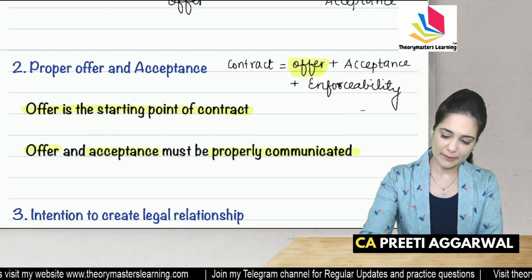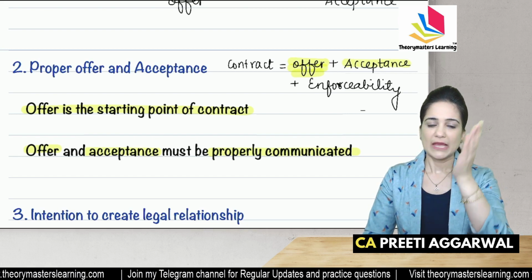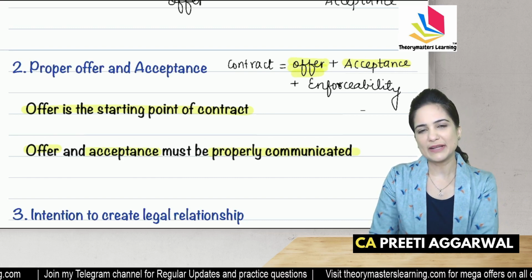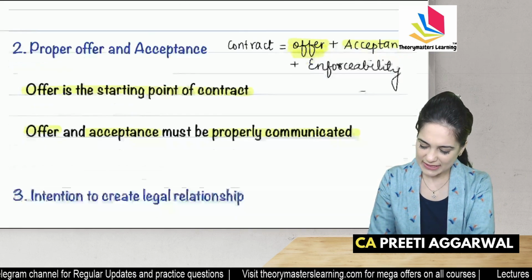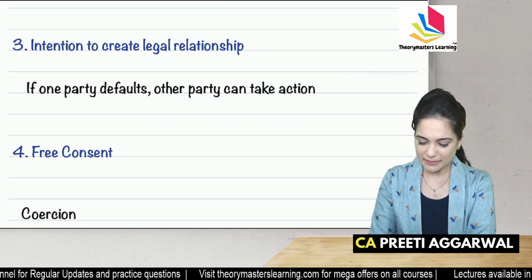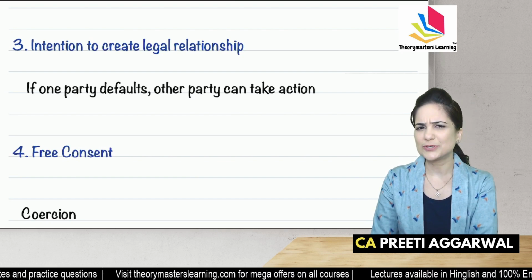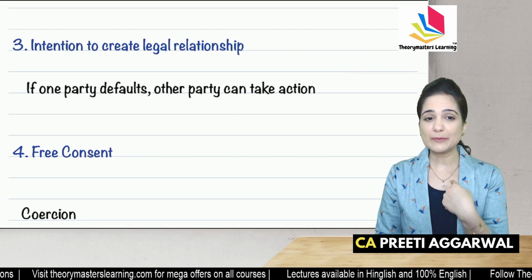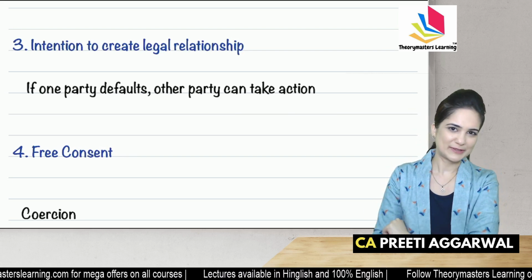What is the third element? I have an offer. There is an acceptance. What is the third element? Tell me. I need enforceability. Enforceability means intention to sue, intention to create legal relation. If one party defaults, the other party can take action.